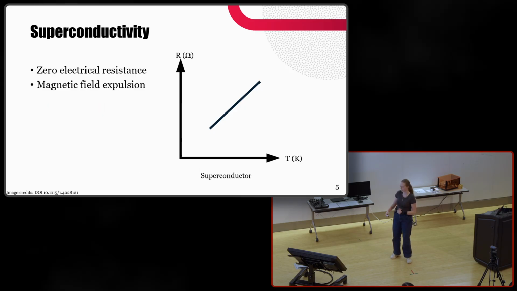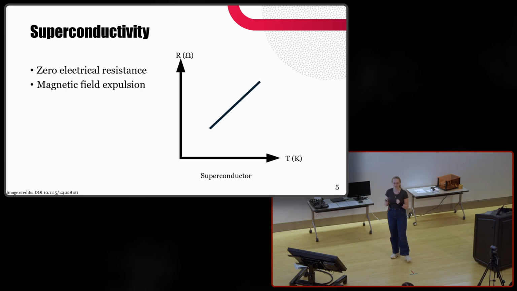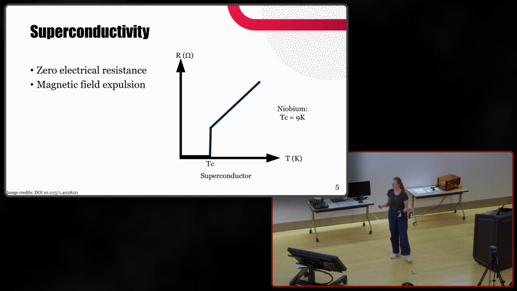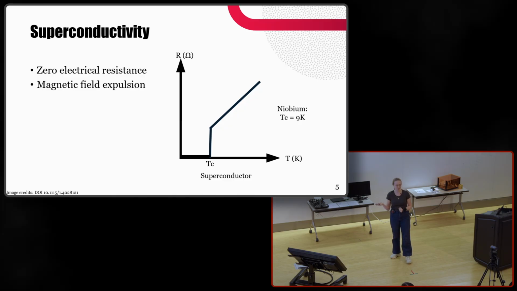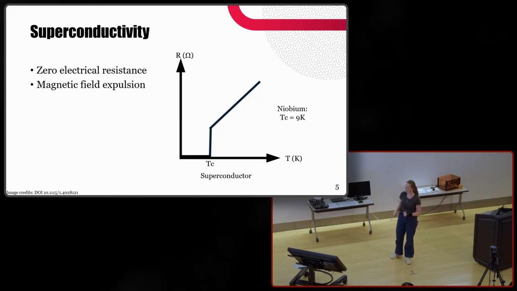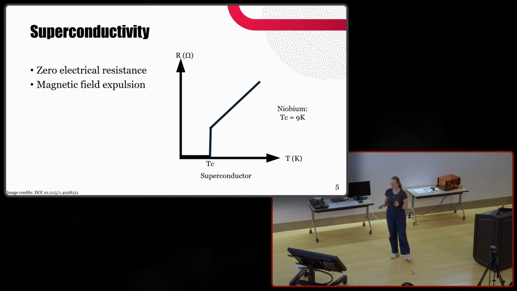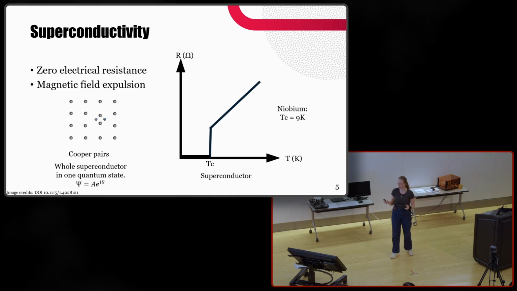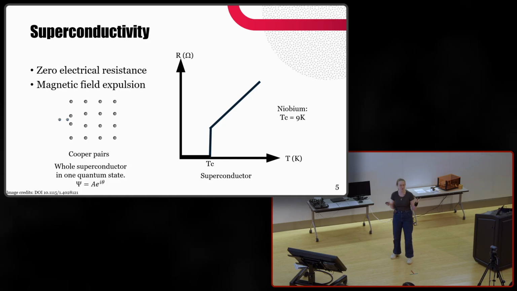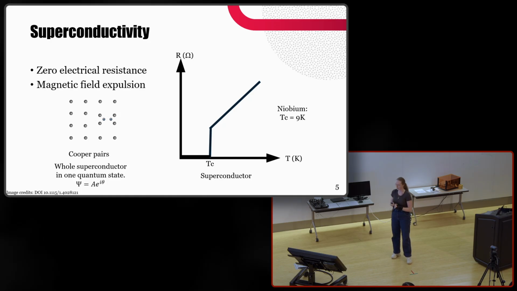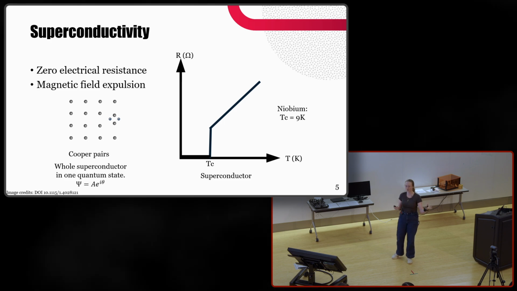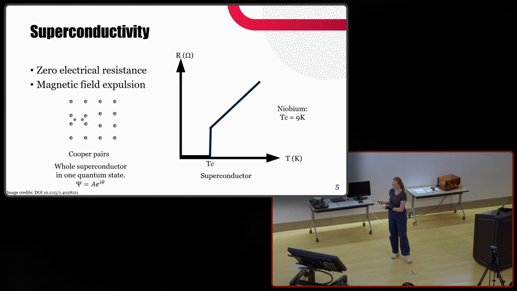With a superconductor, we start with a similar behavior, but when we reach a critical temperature, suddenly the resistance drops to exactly zero. For niobium, which is a typical superconductor, that happens at 9 Kelvin. Let's see a bit what's going on here. At that temperature, suddenly we have a phase transition to a new state of matter where the electrons form what we call Cooper pairs. And as our colleague explained earlier, with fermions and bosons, electrons are fermions, but now these Cooper pairs behave as bosons.